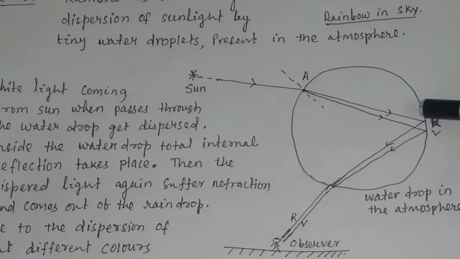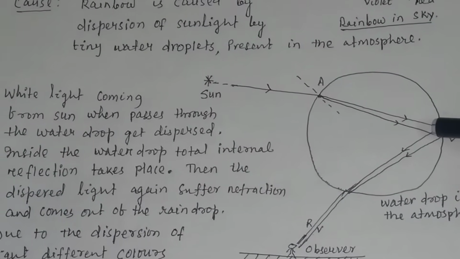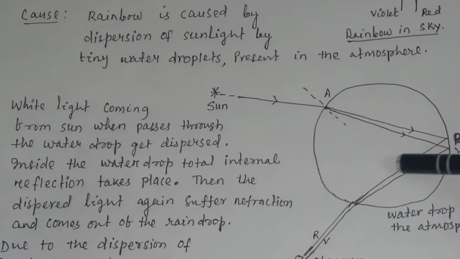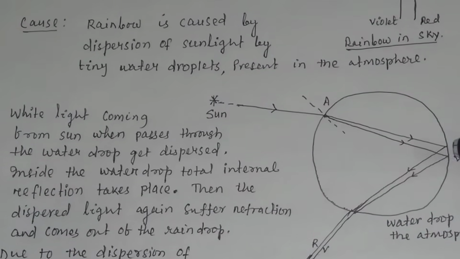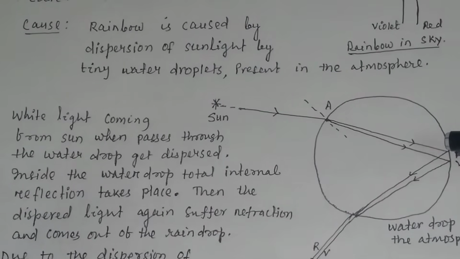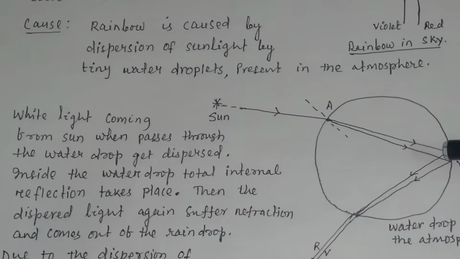Okay. Again, inside this drop here, what happens? Total internal reflection takes place. Total internal reflection is when the angle of incidence is more than the critical angle, so instead of refraction, reflection will take place. So total internal reflection takes place here.